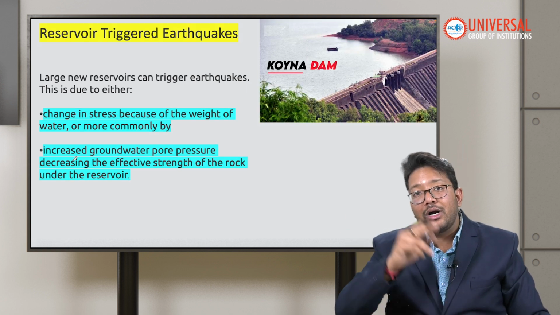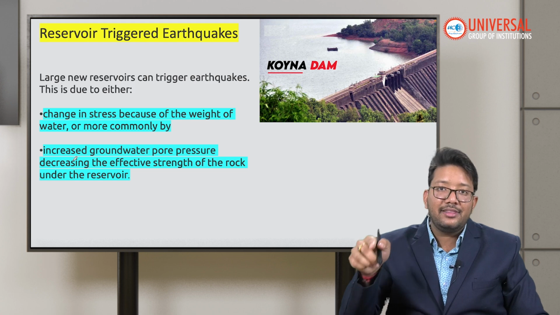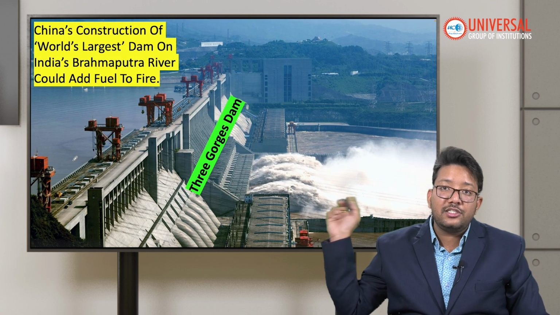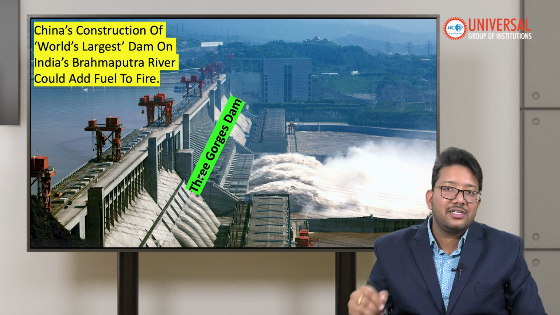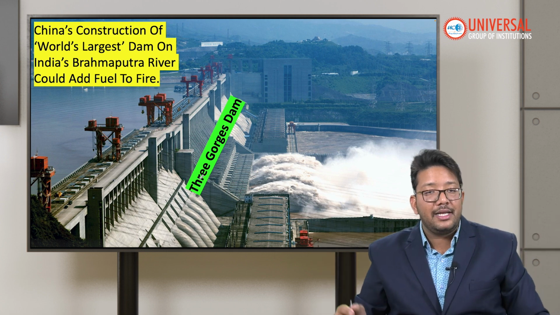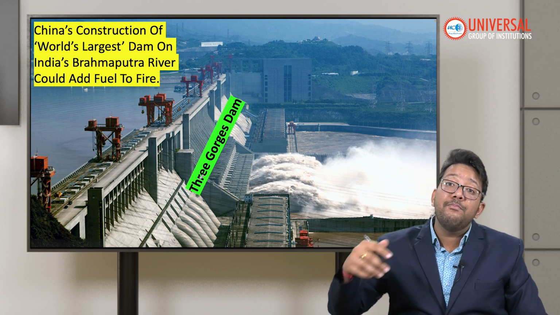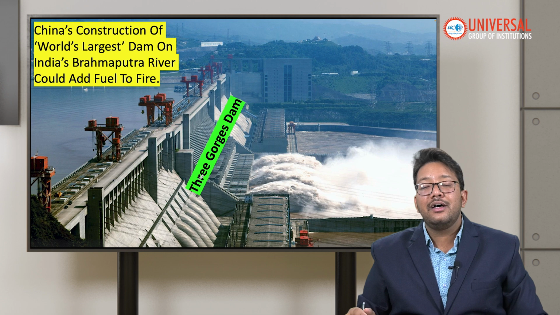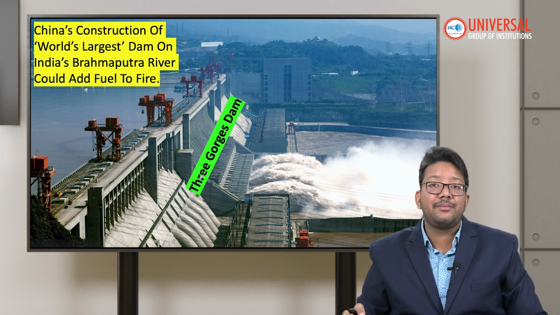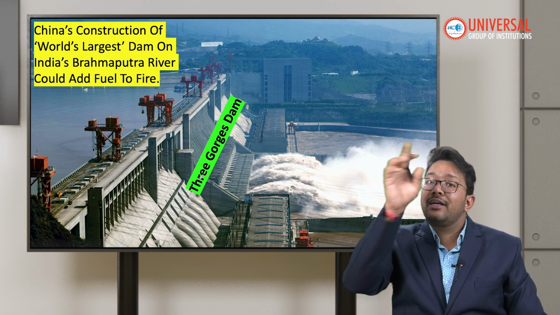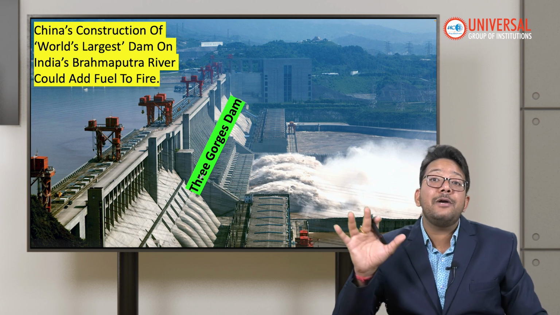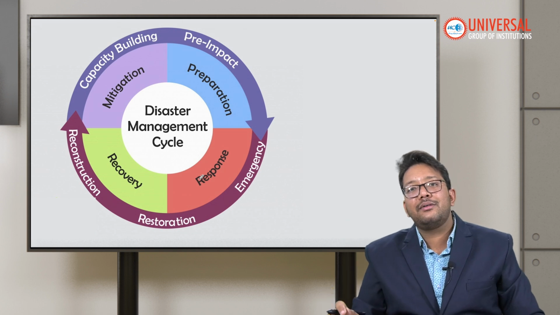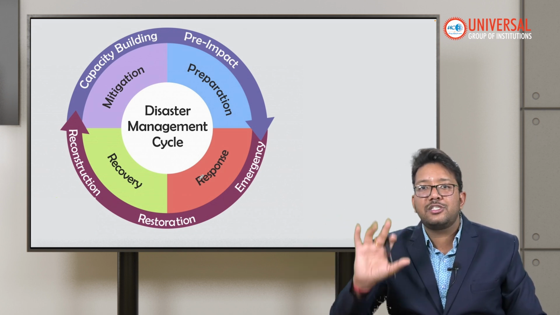And recently, what is happening? China is building a dam on the Brahmaputra river. This photo is the Three Gorges Dam, the biggest dam in the world, also in China. Now China is building an even bigger dam than this one. India is concerned about what happens if some natural disaster occurs, because the Himalaya is an earthquake-prone, earthquake hotspot area. I have already discussed China's plan for the Brahmaputra dam in one video.